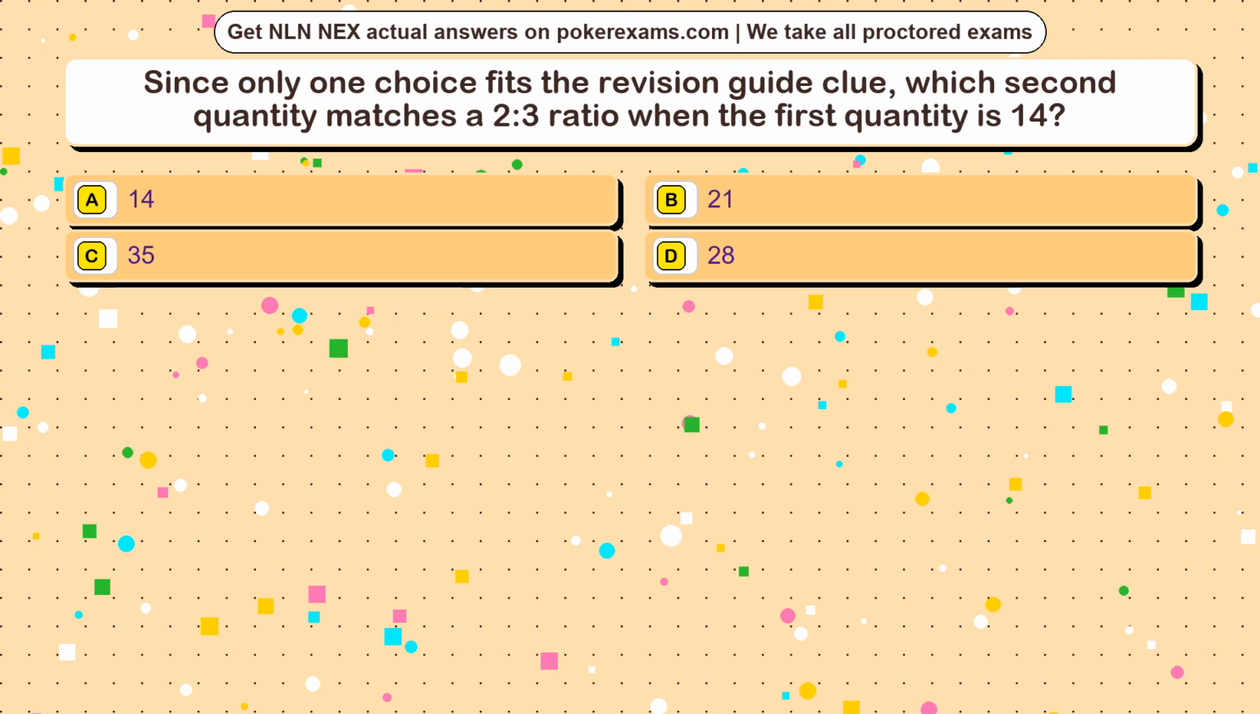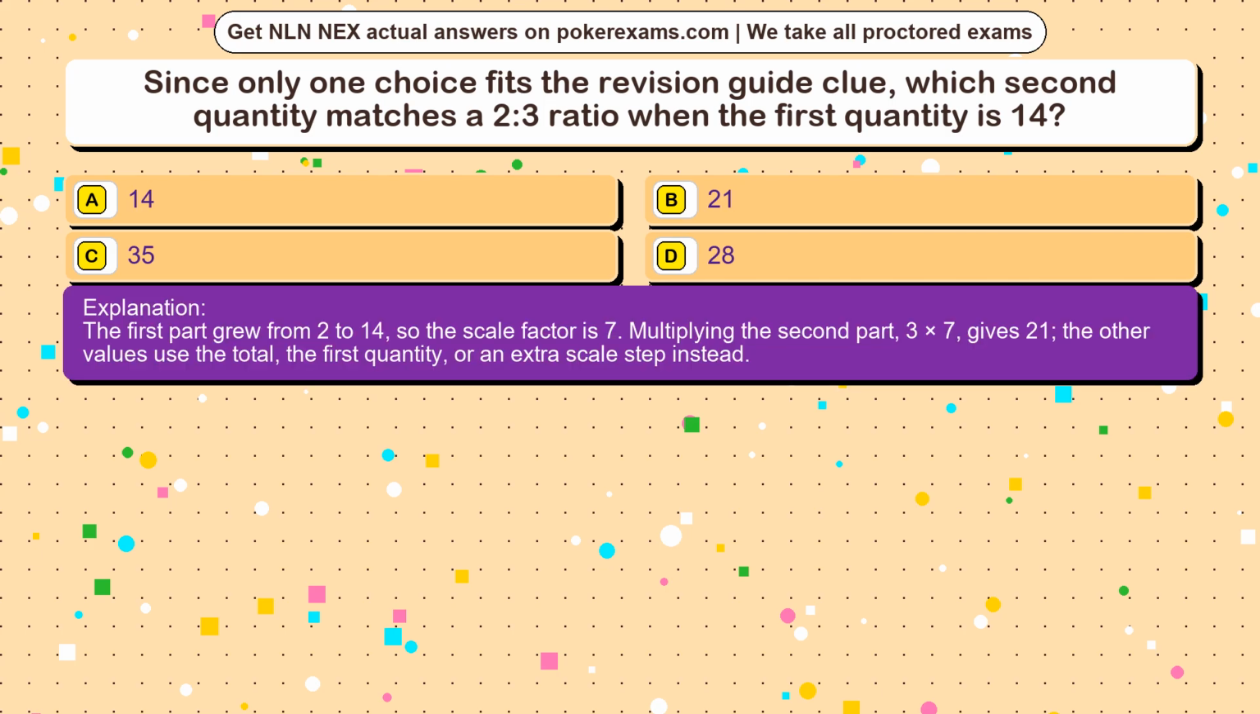The correct answer is option. The first part grew from 2 to 14, so the scale factor is 7. Multiplying the second part, 3 times 7, gives 21. The other values use the total, the first quantity, or an extra scale step instead.